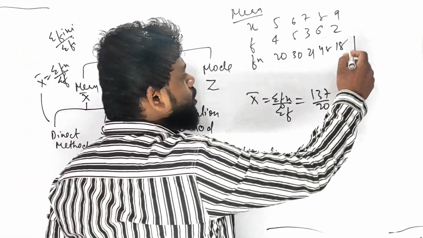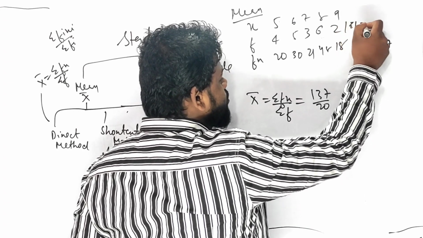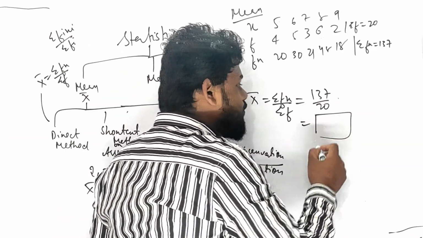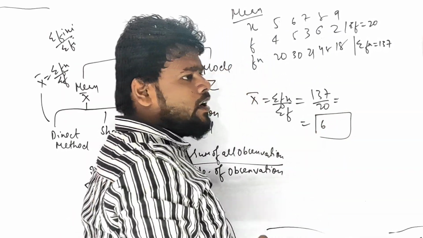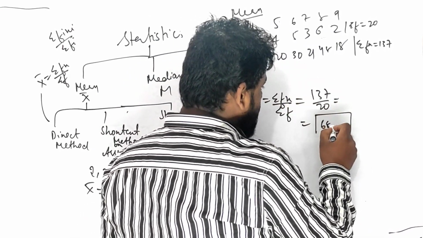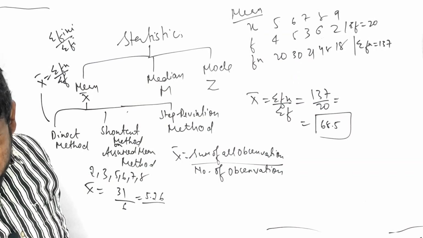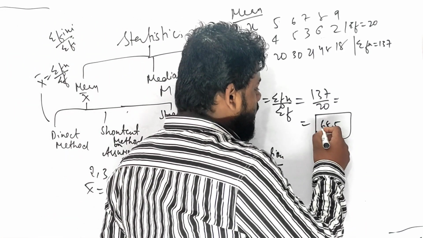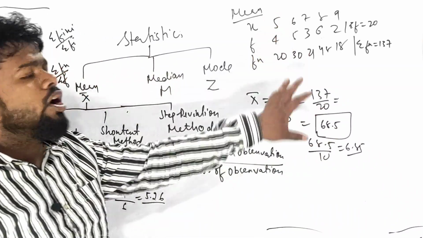So summation of fx equals 137, and summation of f equals 20. Then I cut it, and after the calculation you will get the answer. What will the answer be? Let us cut it over. You will get 6.85 as the answer. Is it clear, everyone? Divide by 10, 68.5 divided by 10 is 6.85. Is it clear? This is all about the direct method.